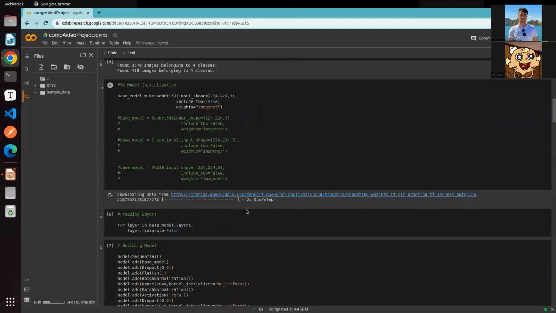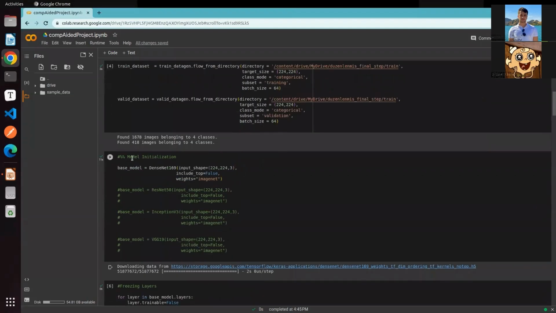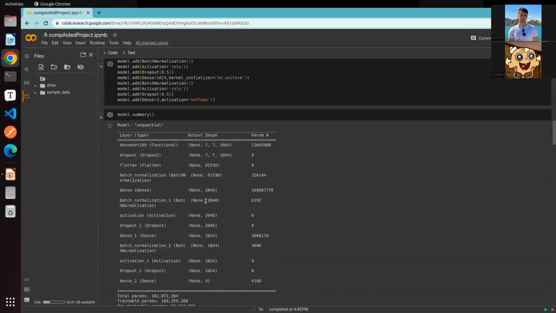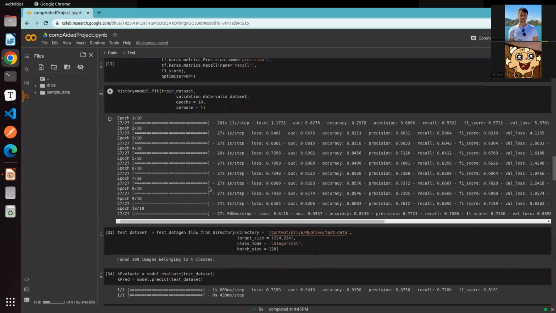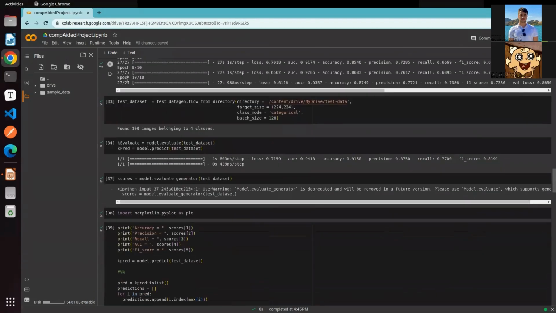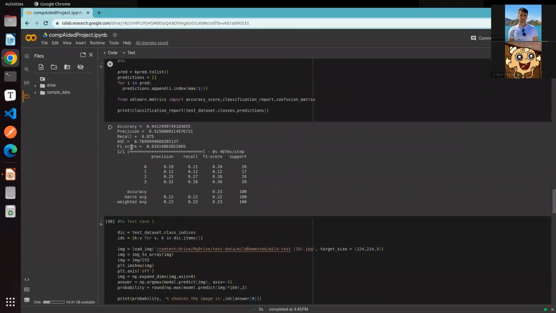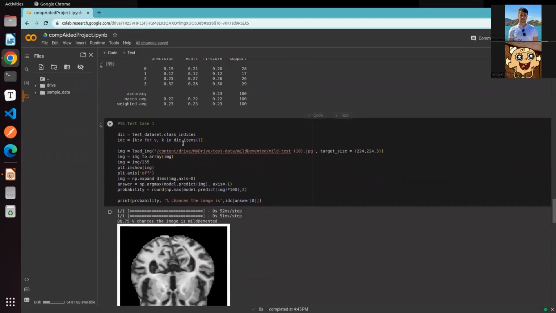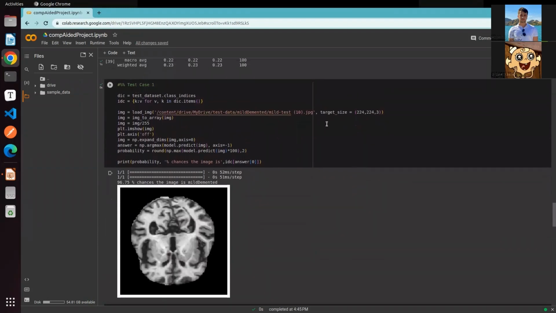Let me show you. So as I told you, we have tried different pre-trained models in transfer learning. We have tried DenseNet 169, ResNet 50, Inception version 3, and VGG 19. We have also tried VGG 16 kind of structures. And after training the model for 10 epochs, we have managed to reach an accuracy of 94.1, actually even more than the theoretical value.